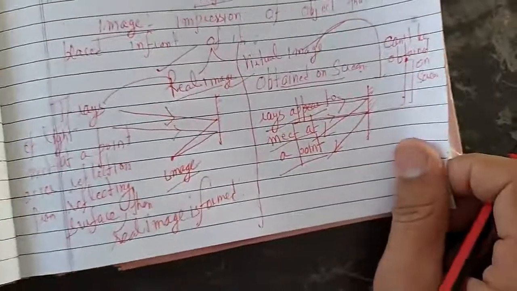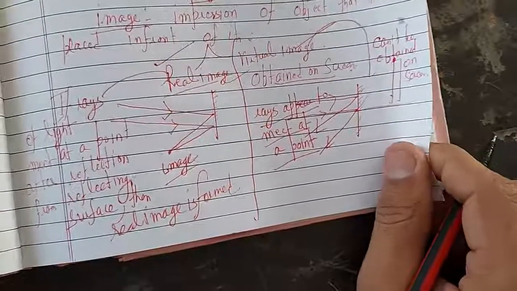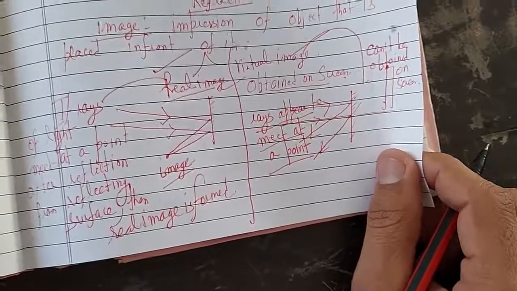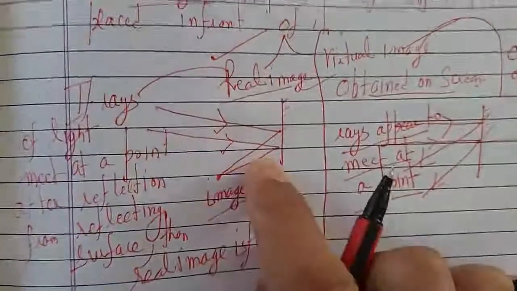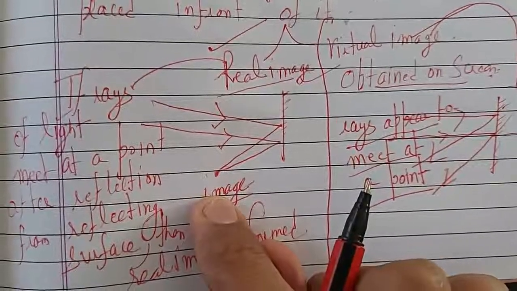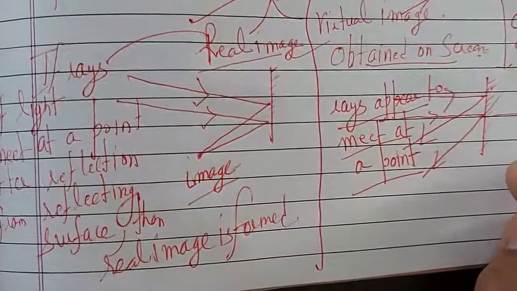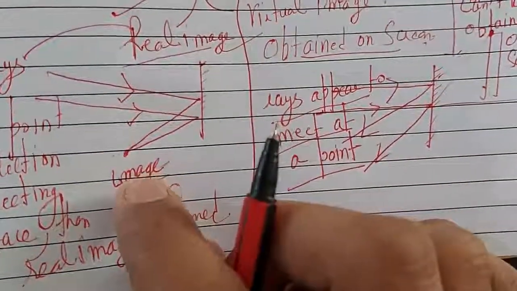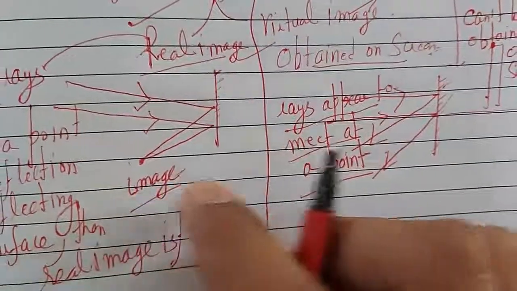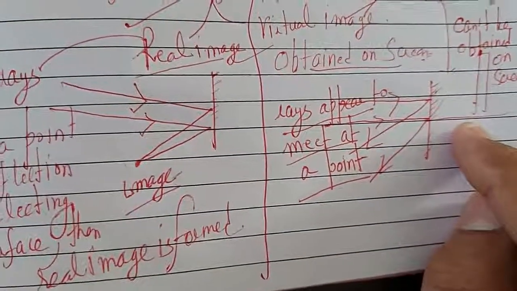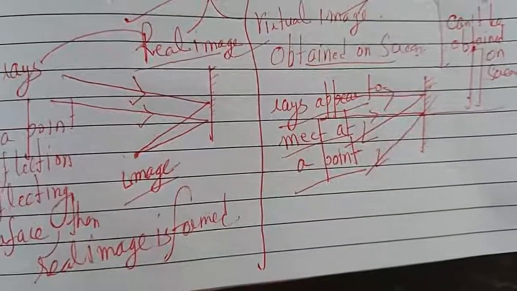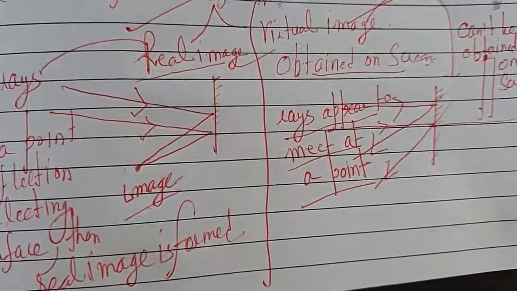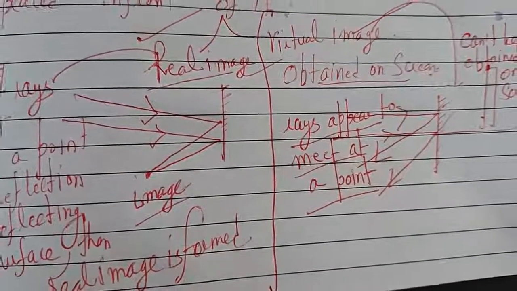You know that we have a plane mirror in our house, and we stand in front of it. We get the image of ourselves in the plane mirror. So what kind of image is that? A real image is formed in front of the mirror, and a virtual image is formed behind the mirror. This is also a main important point. Now we will discuss the properties of the image that is formed by the plane mirror.